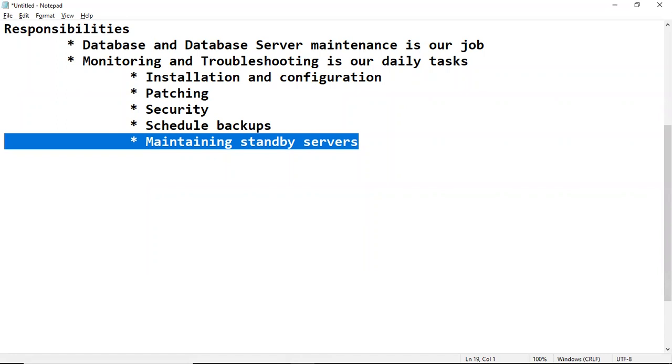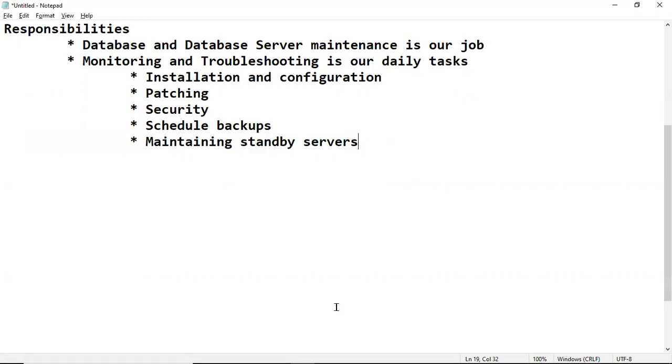Compulsory, we have to maintain the standby servers, standby databases. Understood, right? Yes. So here, standby servers, standby database means what?